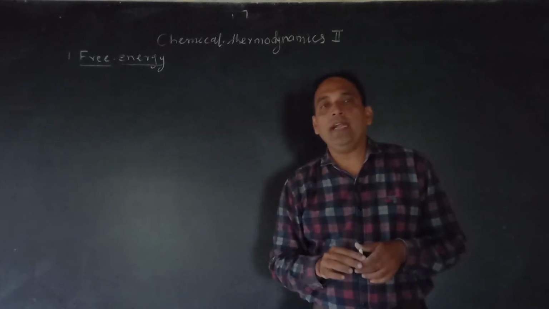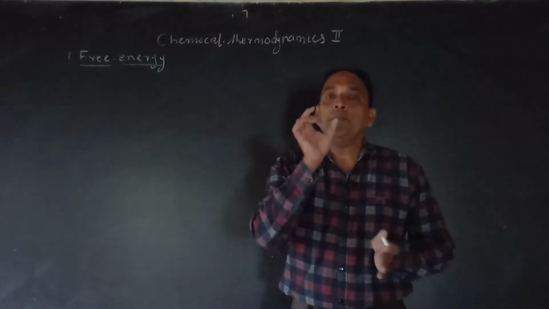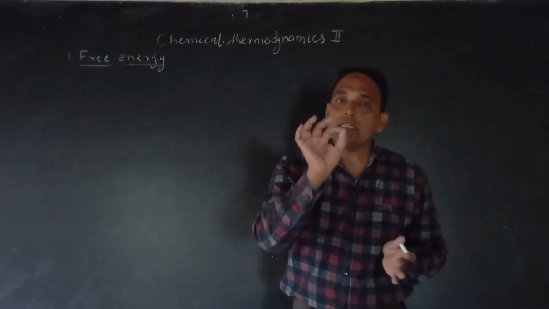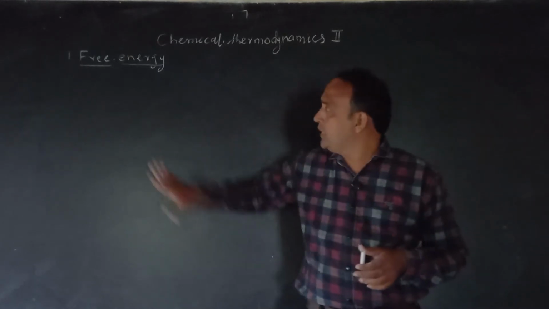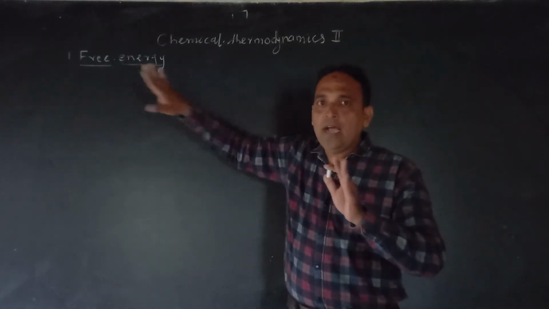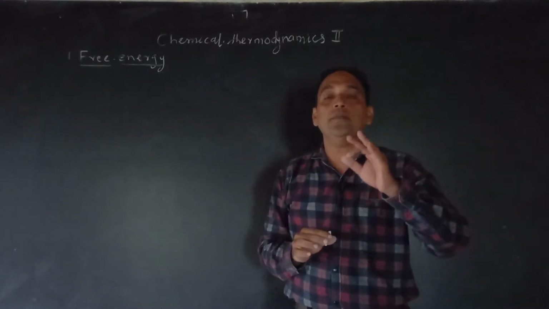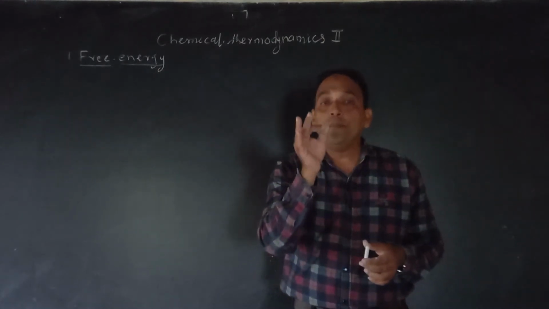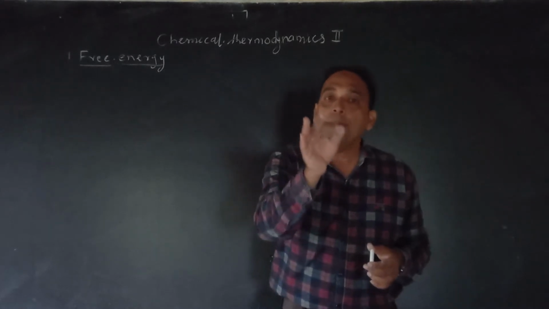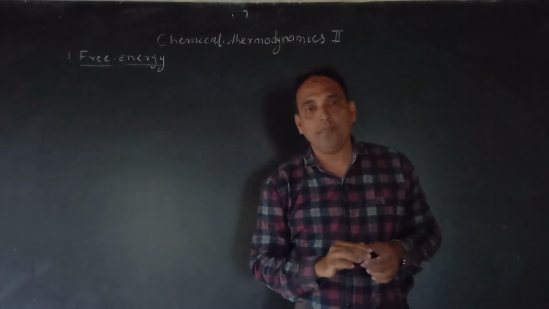Likewise, we can define energy as the measure of system ability. What is energy? Only energy. After that we will come to our point, what is free energy. Energy is the measure of system ability to perform work.